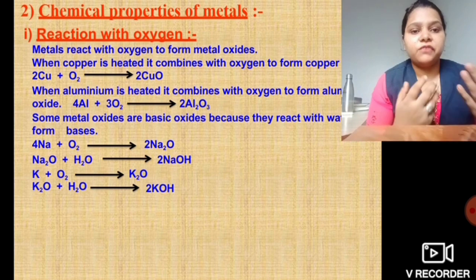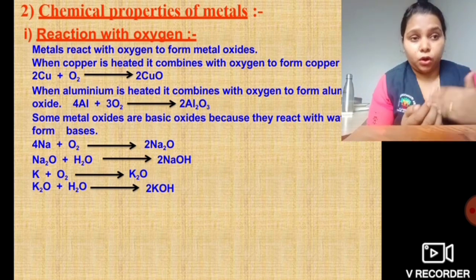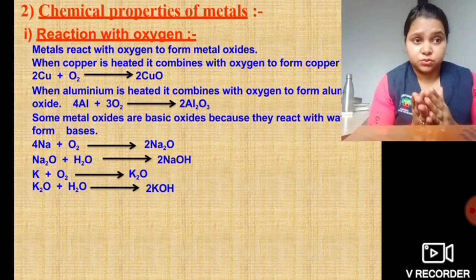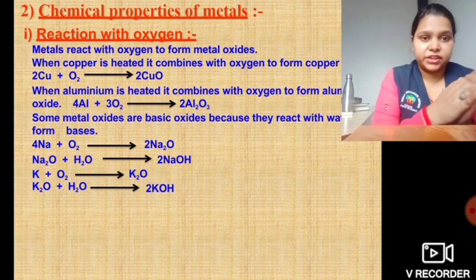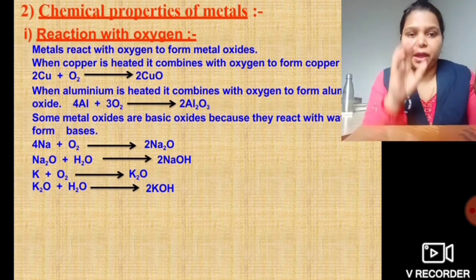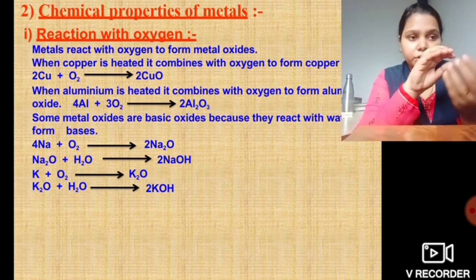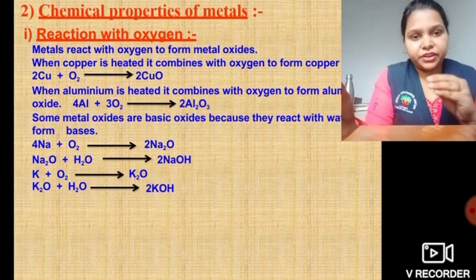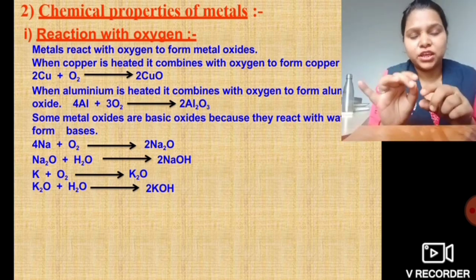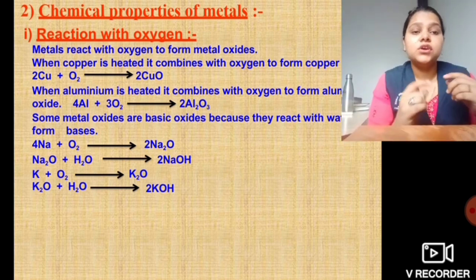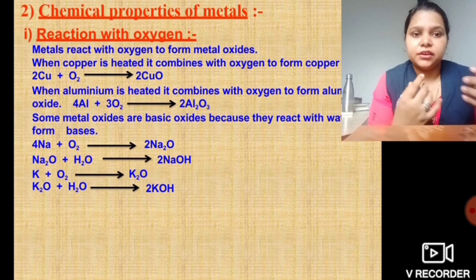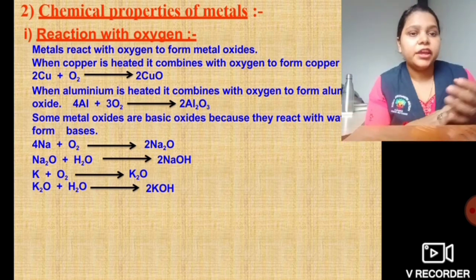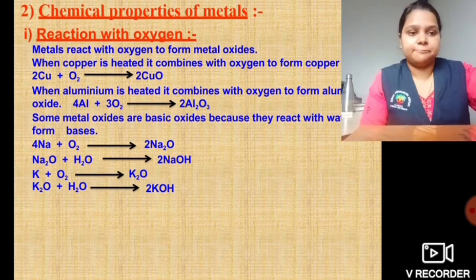So this is how, when any particular metal is treated with oxygen, it gets oxidized and an oxide is formed. And this oxide, when it reacts with water molecules, forms OH molecules. That is, as you see in the example, sodium, when it reacted with oxygen, formed sodium oxide. And when this sodium oxide was reacted with water again, it formed sodium hydroxide.